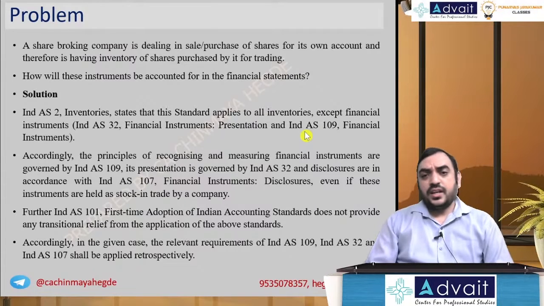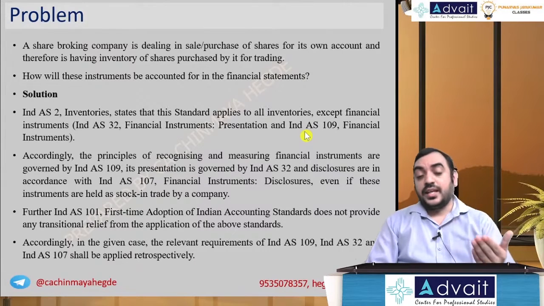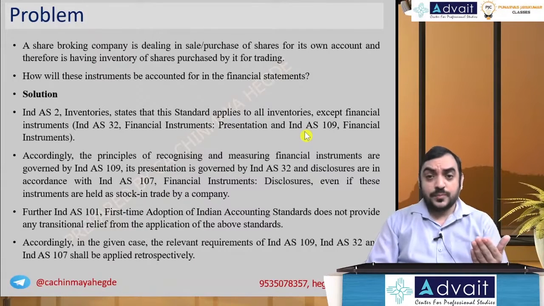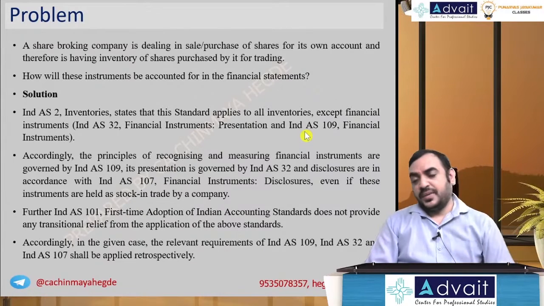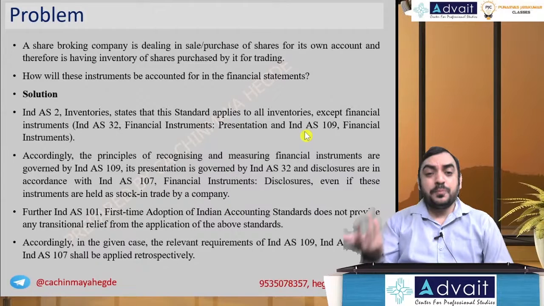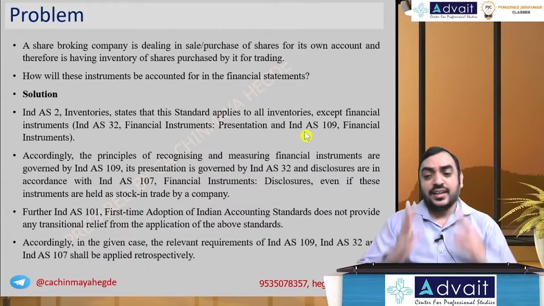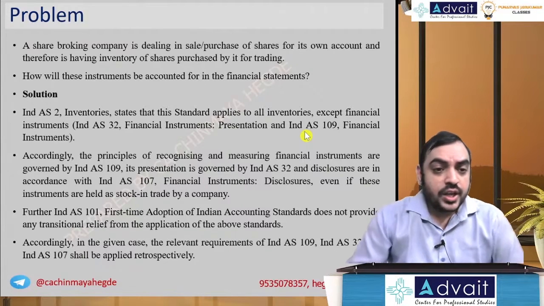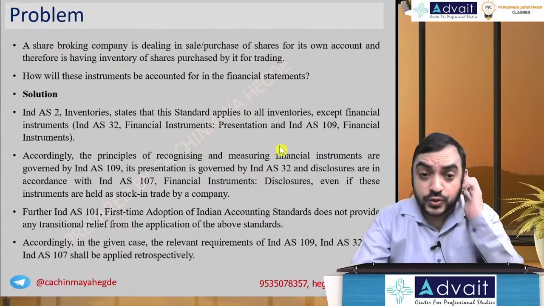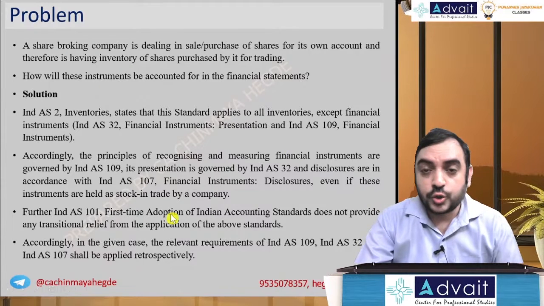Is it FVTPL? Definitely yes, because it is held for trading purpose. You know, there are three types of financial asset classification: we have amortized cost, FVTOCI and FVTPL. But for investment in the nature of equity, you only have two, FVTOCI and FVTPL. So when it is for trading purposes, it is automatically classified as FVTPL, fair value through the P&L account. Okay, so that's what it says. And one more point they are telling, and let's read that also, a good point.